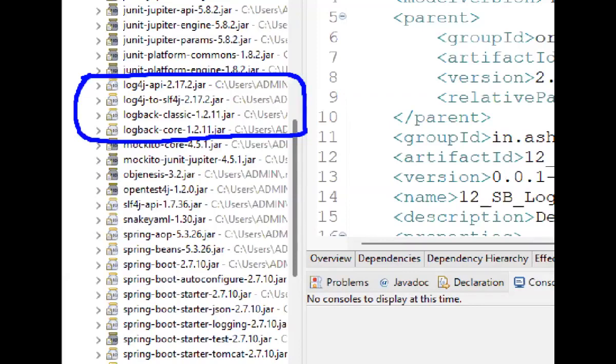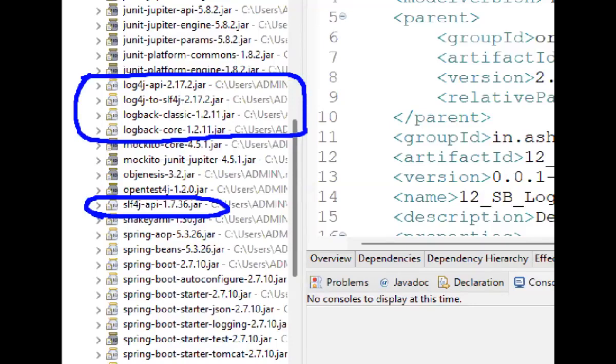Your application started, your Tomcat server started, messages will come. How are the messages coming? Because in Spring Boot, by default, the logback dependencies are coming. Can I call it transitive dependency management? Yes, it is called transitive dependency management. And there is another jar file available. What is that? The SLF4J jar is also available.